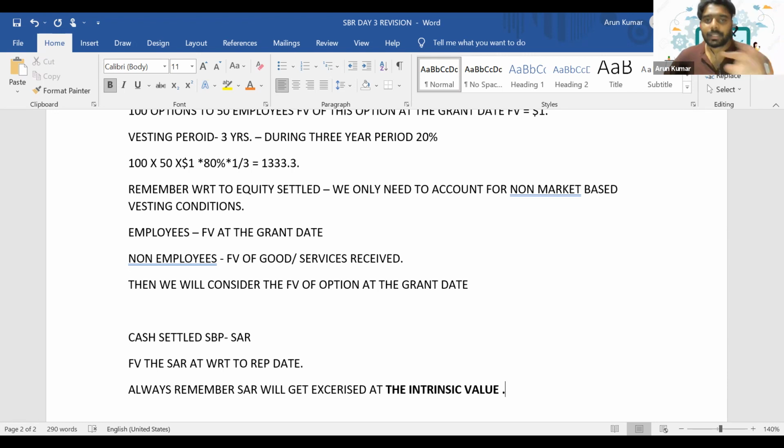So as a result, there will be a difference, and this difference will give rise to a deferred tax asset, because in future you are going to get a benefit there. Apart from that, you just need to know the treatment. They haven't tested any questions as such on the deferred tax element of share-based payment. Is it clear?